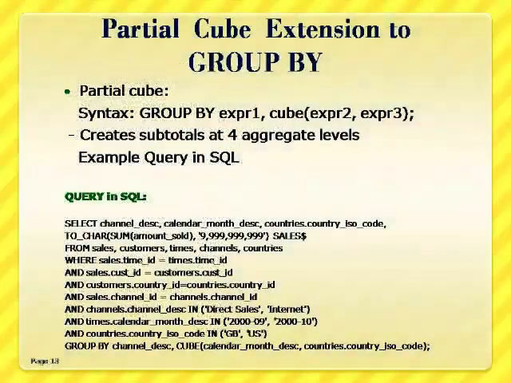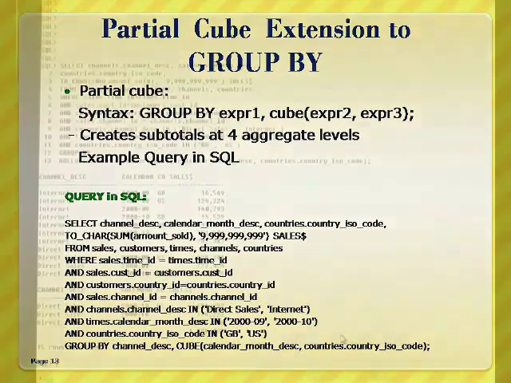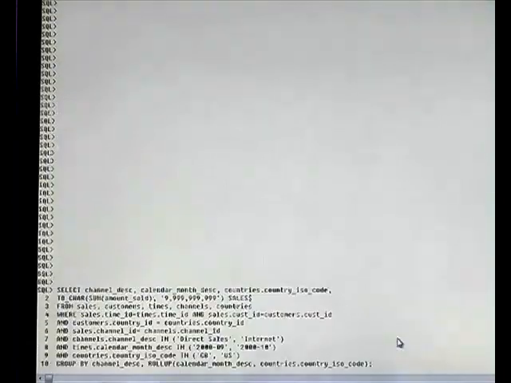What is the meaning of partial roll-up, and how do we execute queries in SQL when this facility is used? Whenever you want to include only the desired subtotals, instead of including all the subtotals, we use partial roll-up. The syntax for partial roll-up is group by expression 1, comma, roll-up combinations of the attributes. This facility helps us to create aggregations only on the desired levels of subtotals. We now demonstrate how to use partial roll-up, and this is an example.